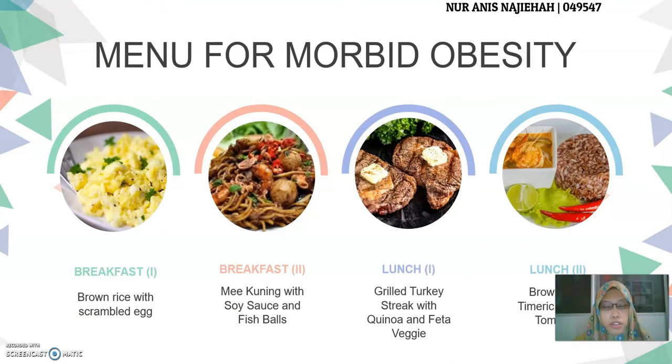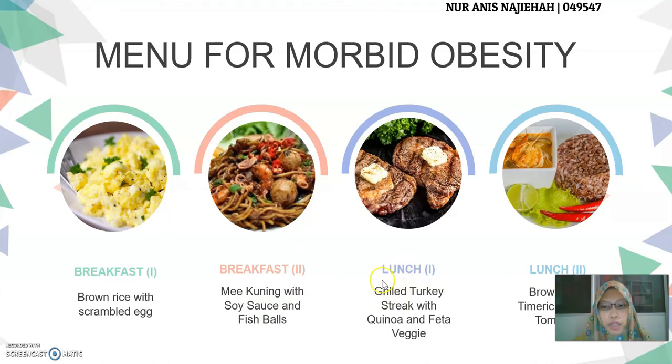Okay, this is the menu for morbid obesity. Our group chose morbid obesity in order to plan the healthy menu diet. Now let's look at the breakfast. The first choice is brown rice with scrambled egg, and the second choice is mee kuning with soy sauce and fish balls. Okay, the next one is lunch.